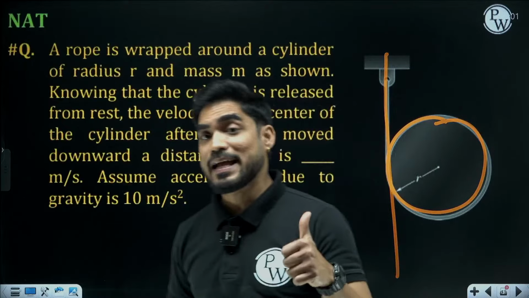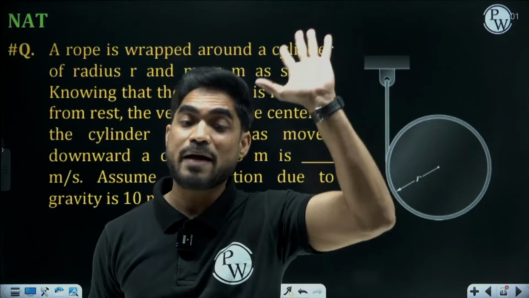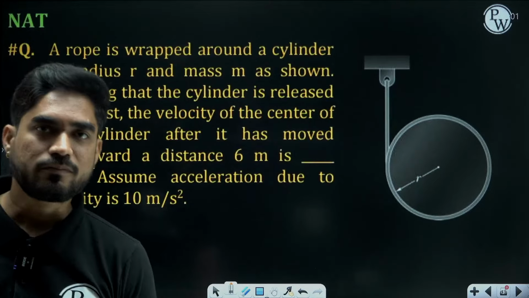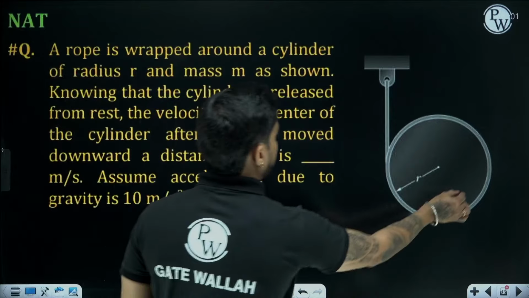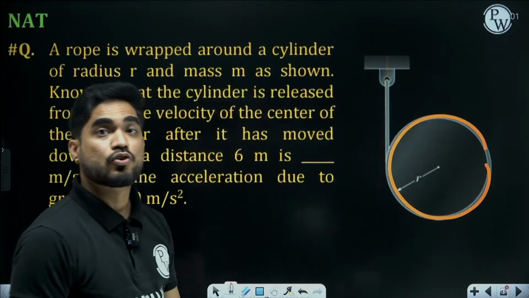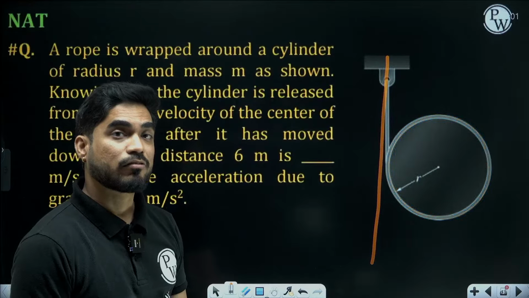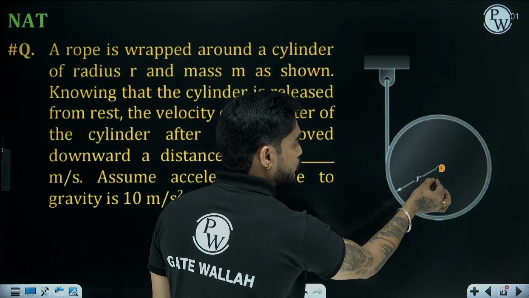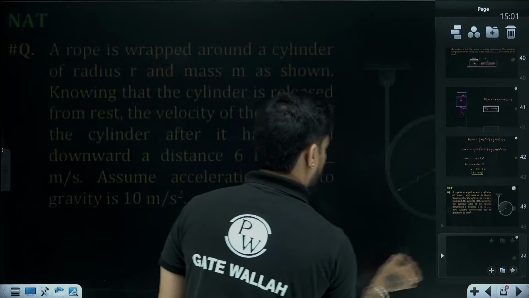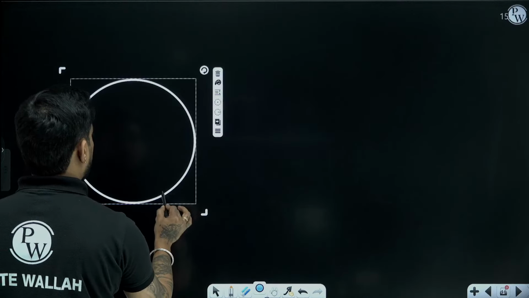A similar problem has been there in GATE Mechanical a long time back. So you can assume that this cylinder is rolling without slipping on this surface. So which one will be the center of rotation? This is not the center of rotation. This point will be the center of rotation. So you can draw the free body diagram of the cylinder.